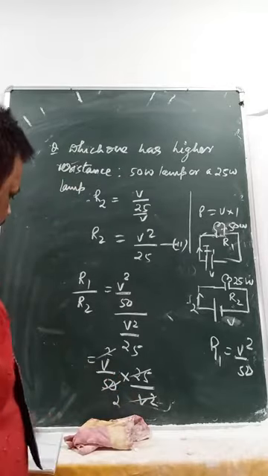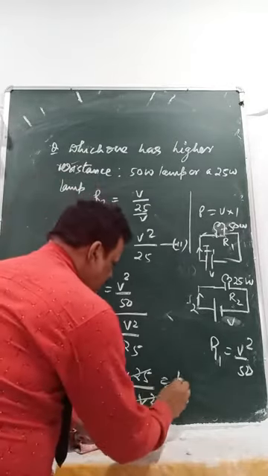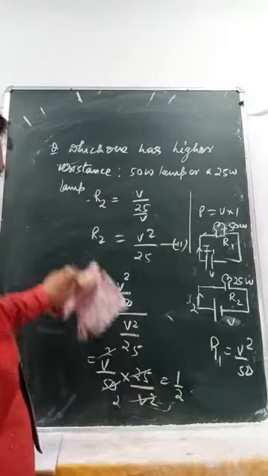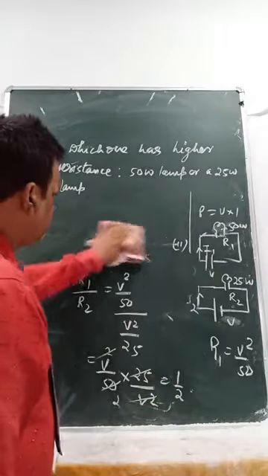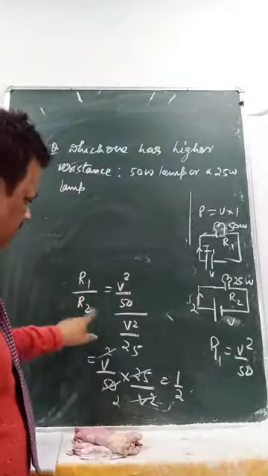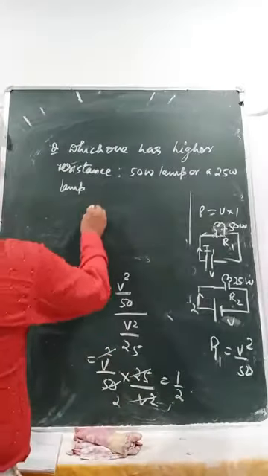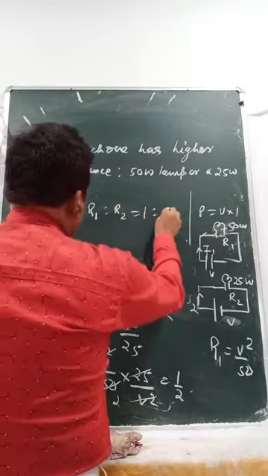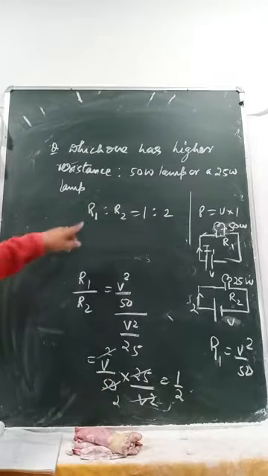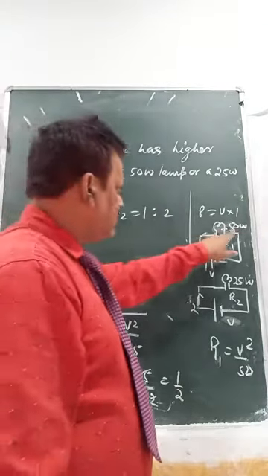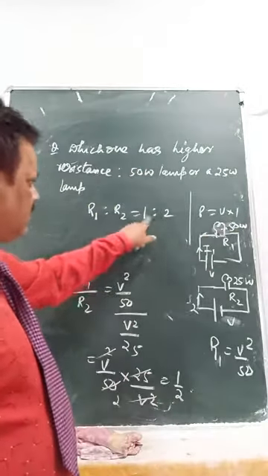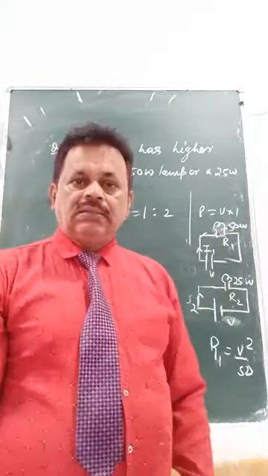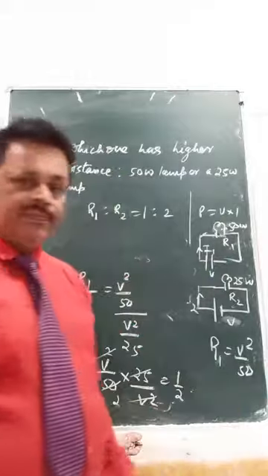So what will you find? 1 by 2. That means R1 by R2 is 1 by 2. R1 is to R2 is 1 is to 2. That means this one has a resistance of 1, this one has a double resistance, double to this.